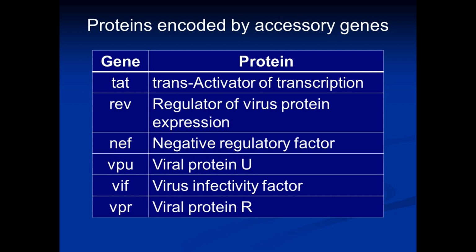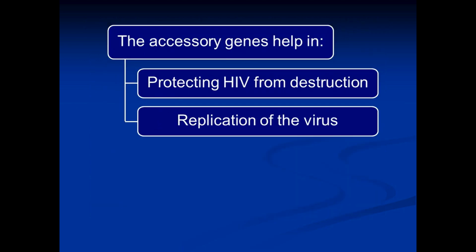And the gene VPR encodes a protein known as viral protein R, and this protein acts as a shuttle for the export of viral genome from the nucleus of the infected cell into the cytoplasm. In this way, the proteins encoded by the accessory genes protect the HIV from destruction. The infected cell is protected from destruction, so HIV is also protected from destruction. And they also help in replication of HIV in the infected cell.